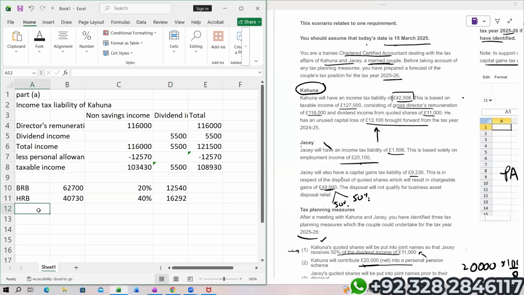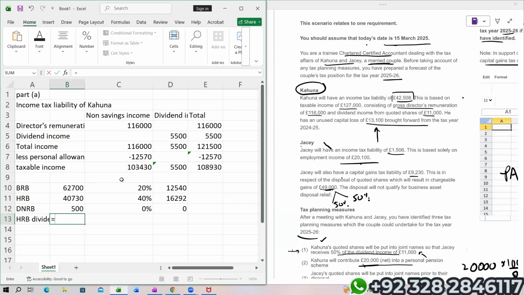Now, students, we will apply the tax rate on dividend income. When it comes to dividend income, of course everyone knows that every individual gets a nil rate band of £500 for dividend income, irrespective of their tax paying status. Dividend nil rate band, 500. Again, higher rate band, dividend income.